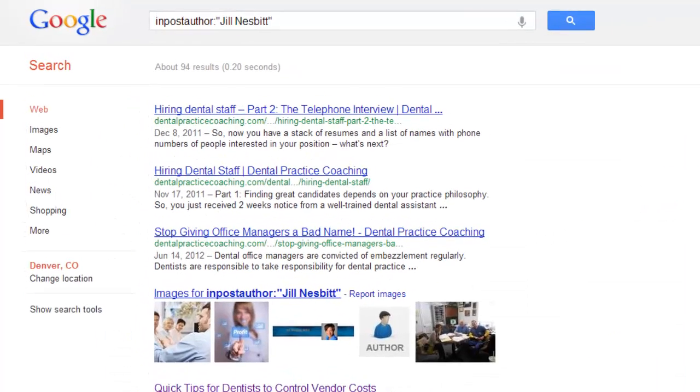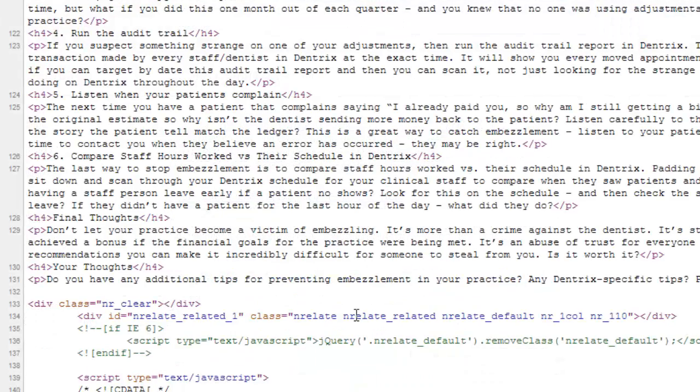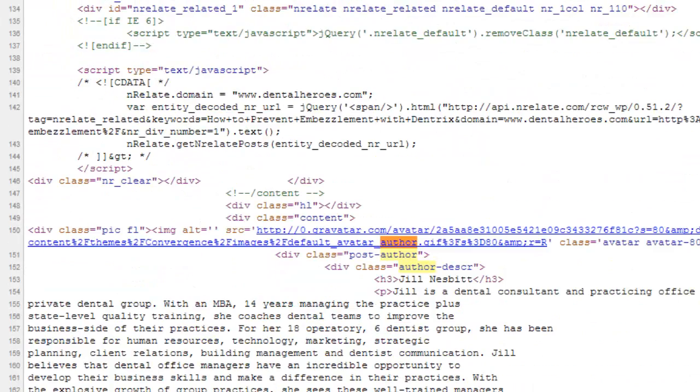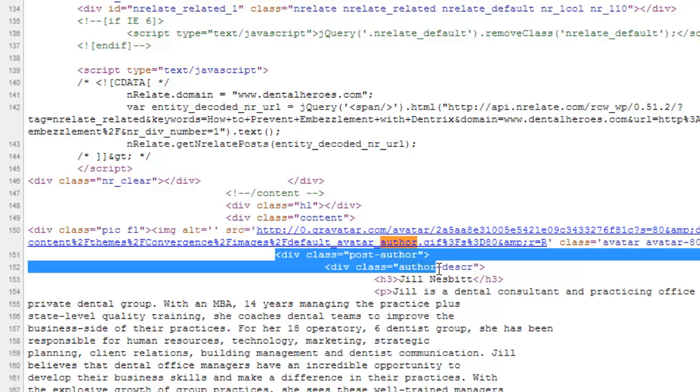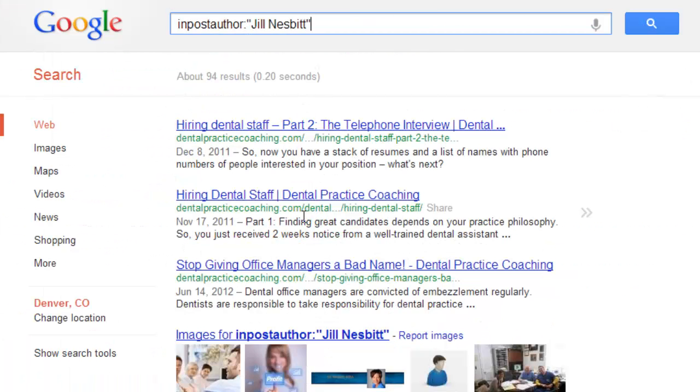Now, another way that you could do it without Open Site Explorer, you could type in the simple search operating term. This is also taught in our Learn How to Find Guest Bloggers tutorial, but in post author and then the person's name. Now, this is only for websites that code correctly, because usually when good coding is done, when you have an author of a blog post, an article, or anything, you're supposed to put the author class that Google wants. And so for websites that code correctly, you can actually search this and find that author in the results.